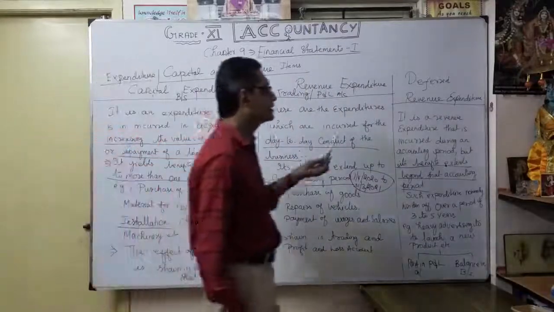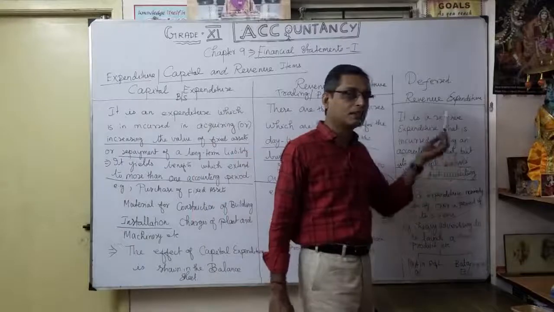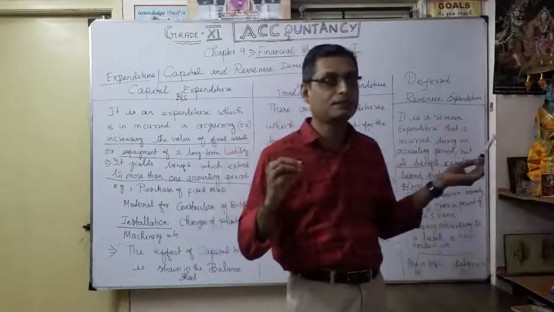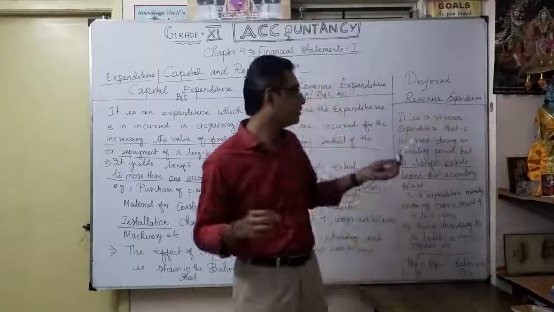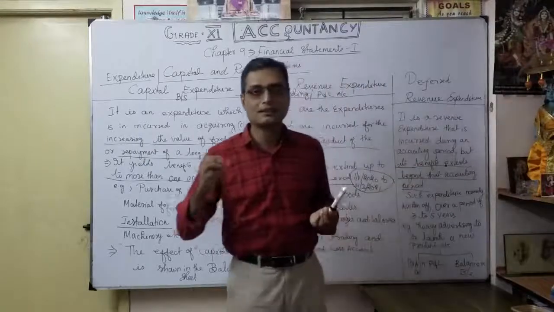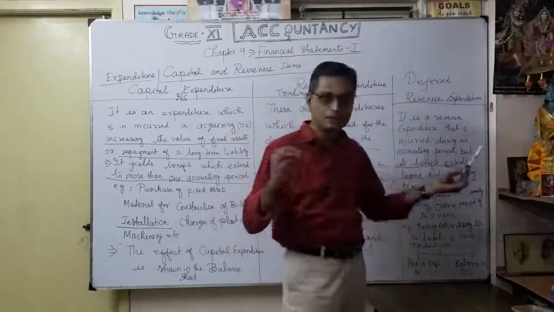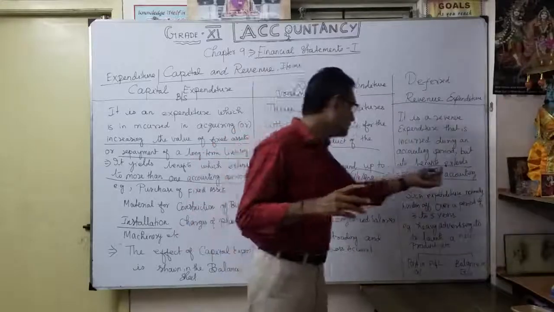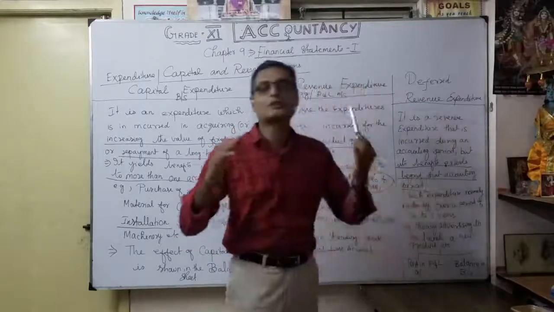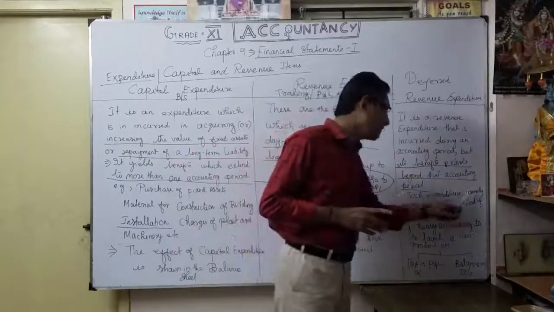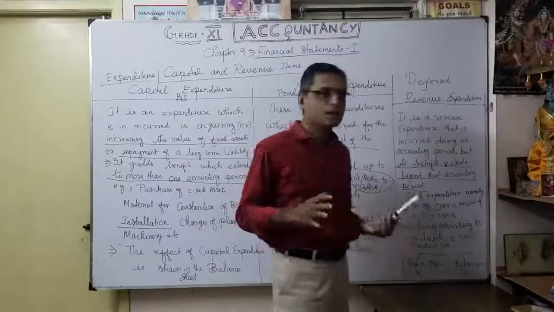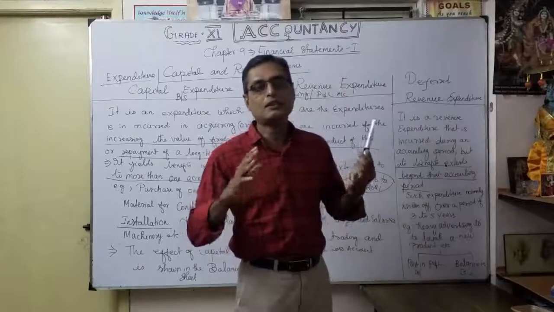Even though it is incurred as revenue expenditure during the accounting period, the benefits extend beyond it, so we call it deferred revenue expenditure. Such expenditure is normally written off over some 3 or 5 years.